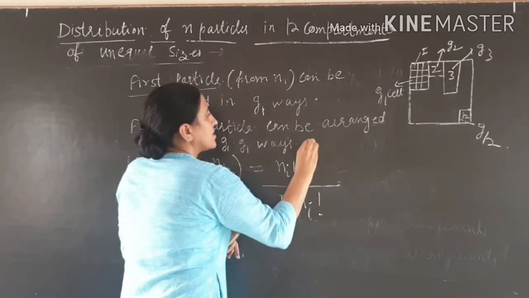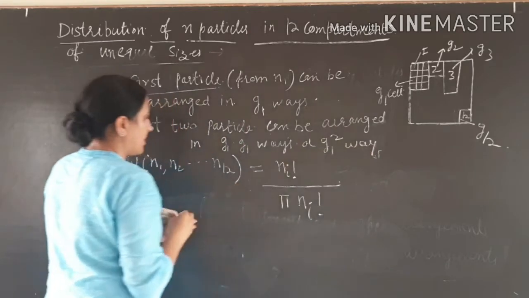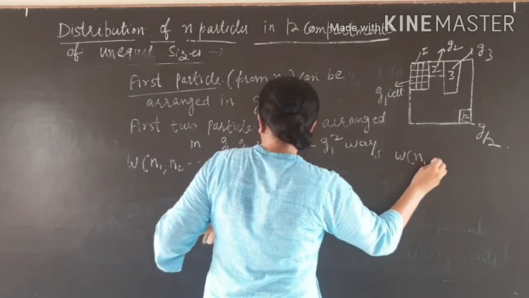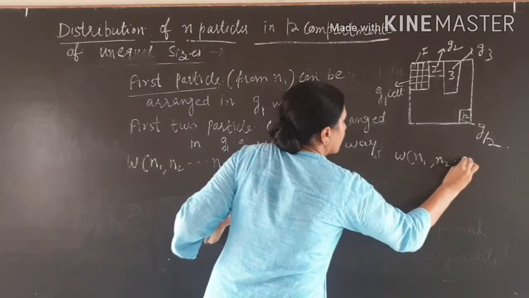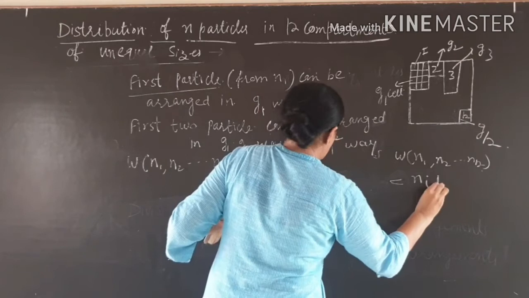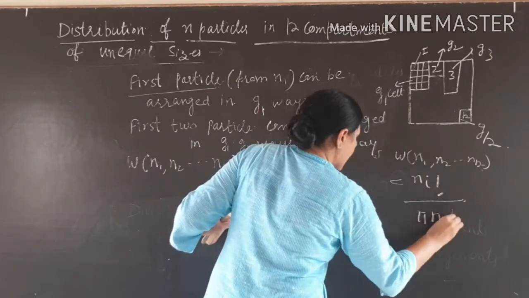Or G1 squared ways. And take it outside, W of n1, n2 up to nk, that is equal to n factorial divided by product of ni factorial.